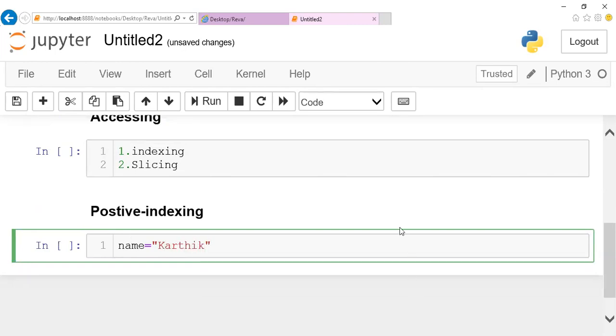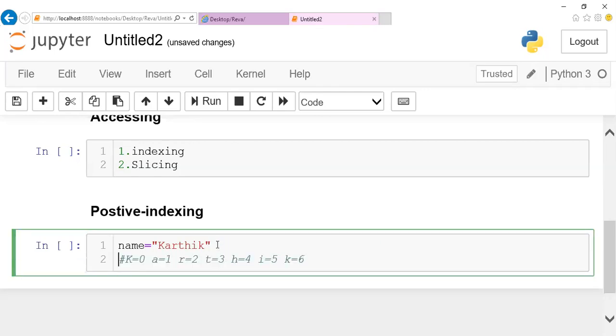This is a string, and each character can be given an index position. K is given index position 0, A is given index position 1, R is given index position 2, T is given index position 3, H is given index position 4, I is given index position 5, and K is given index position 6.